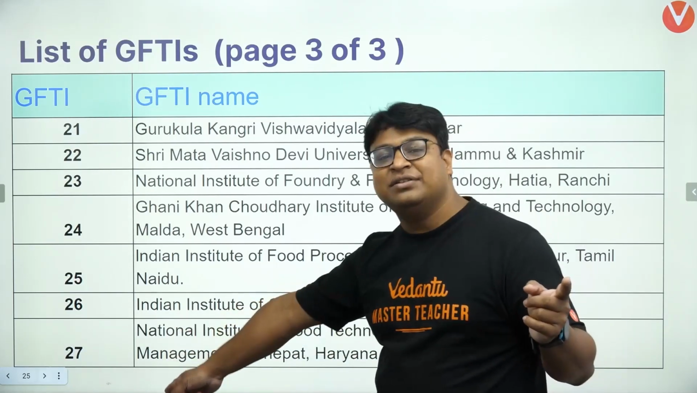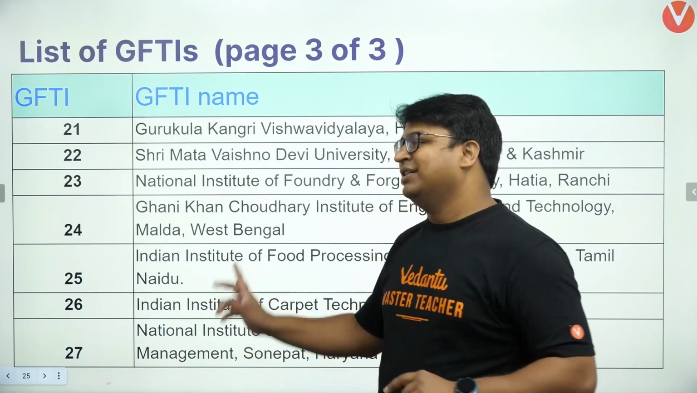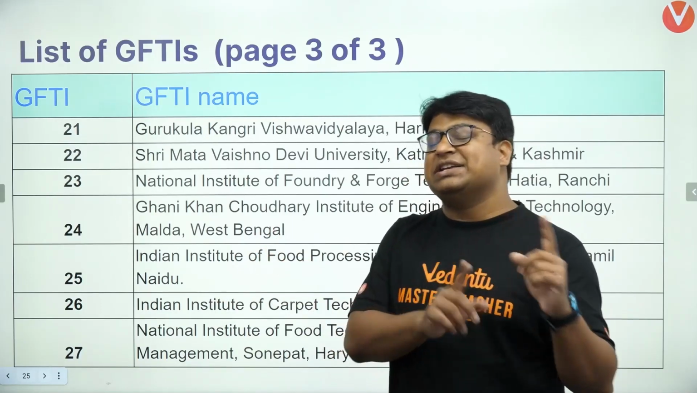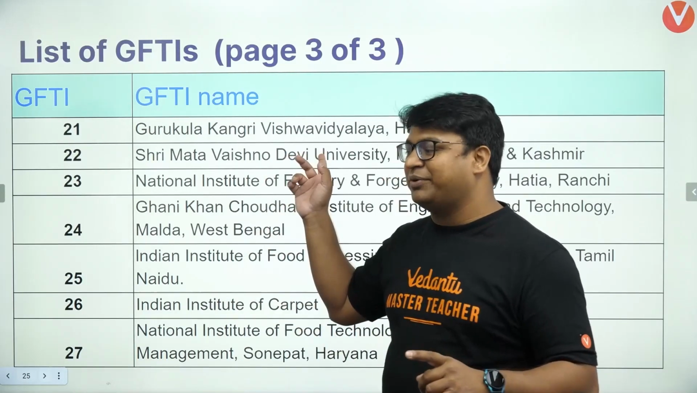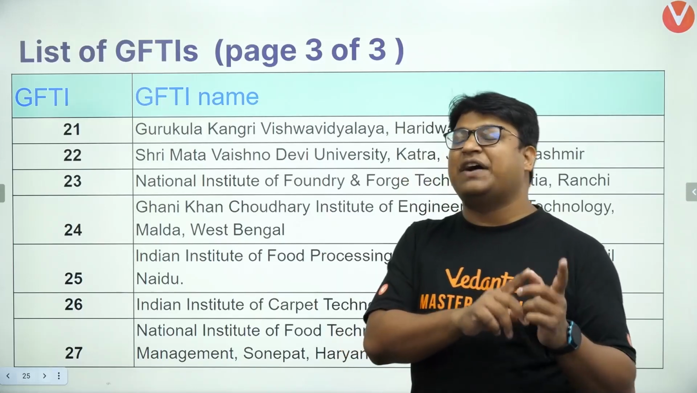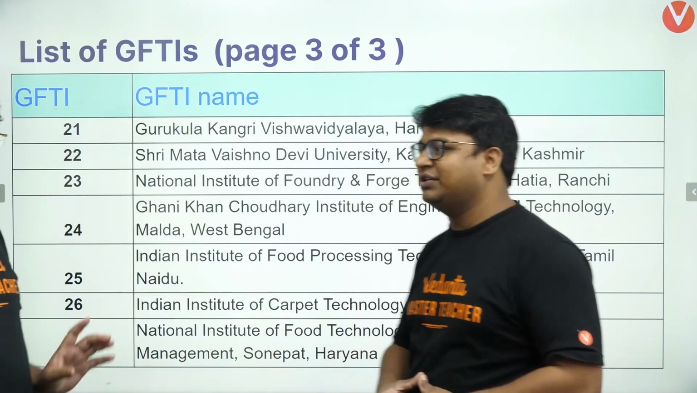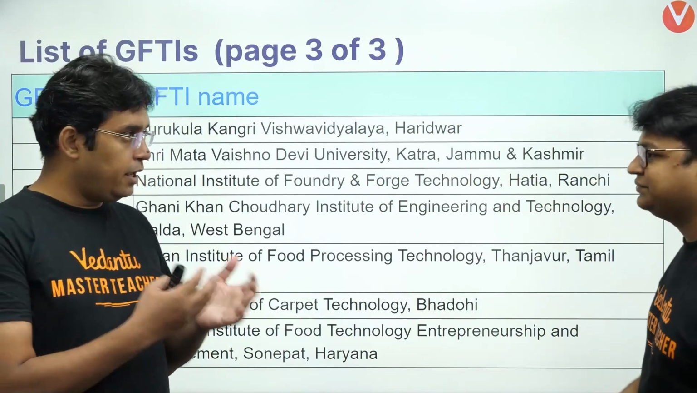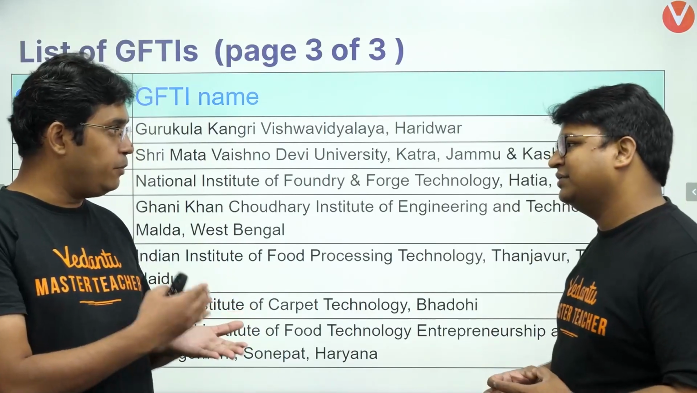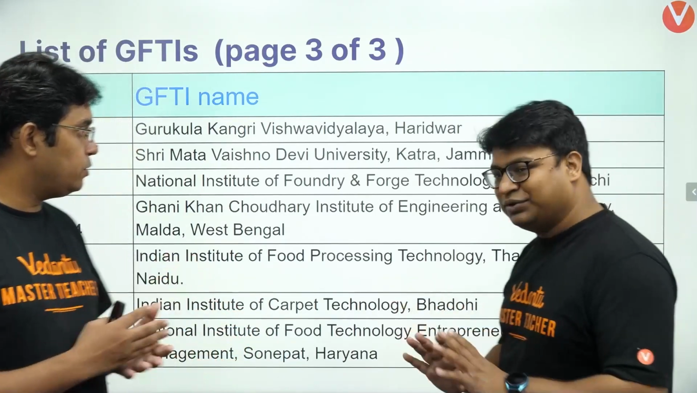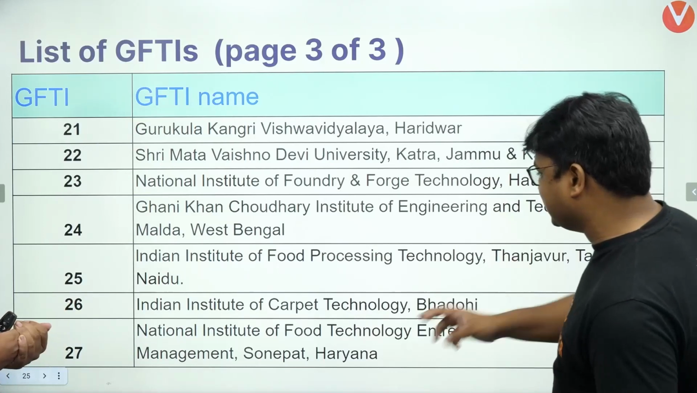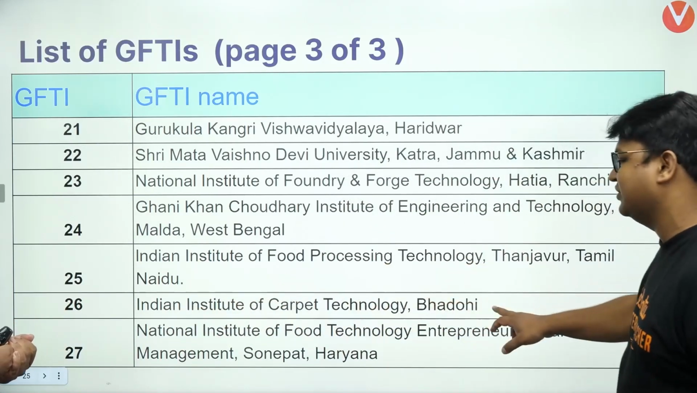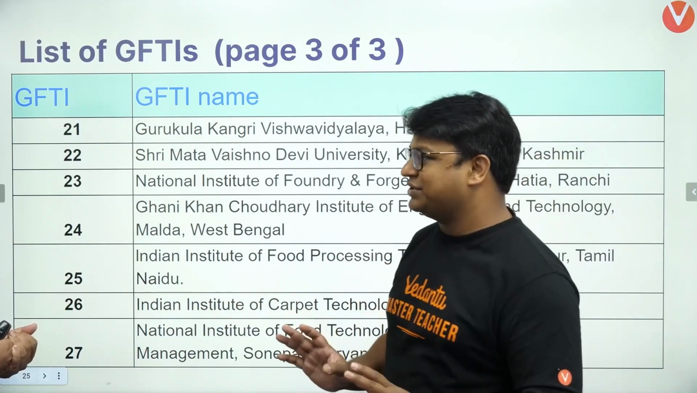Why 27? IIEST. Okay. So we did not count IIEST as one of the GFTIs when I showed the previous list. Because of the presence of IIEST, the list now has 27 colleges. These 27 colleges do not all have standard branches like computer science and electrical. For example, have a look at the Indian Institute of Carpet Technology. This will not have electronics or computer science in it.